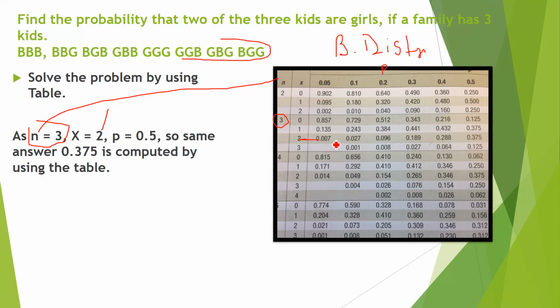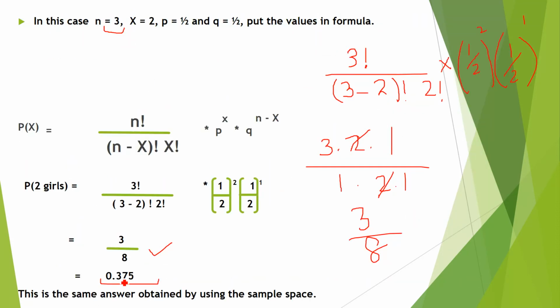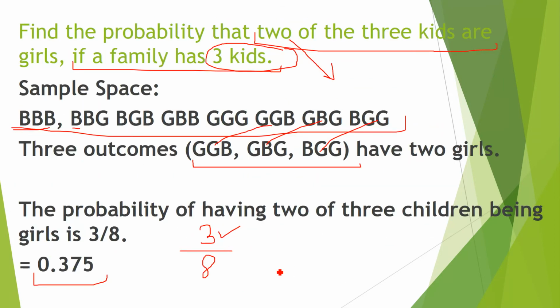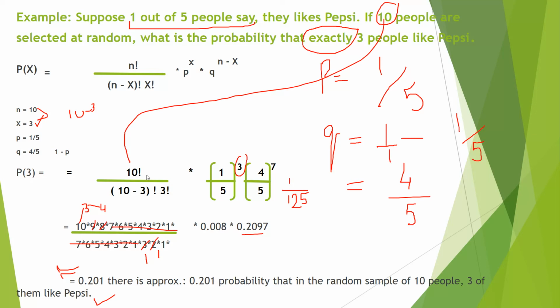And then extend this line till 0.5 and here. So see, 0.375, and we have calculated the same with the help of the formula. We have calculated the same with the help of this sample space.